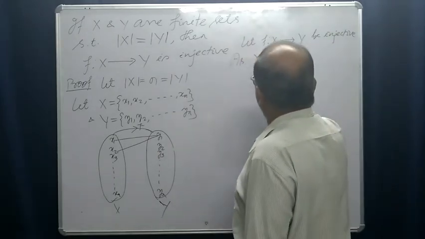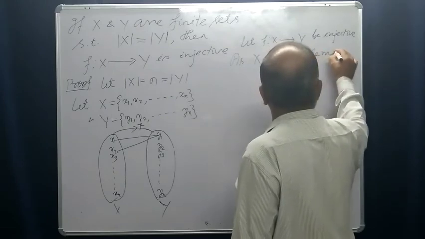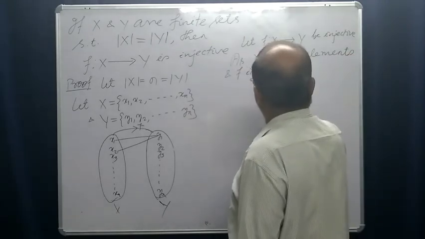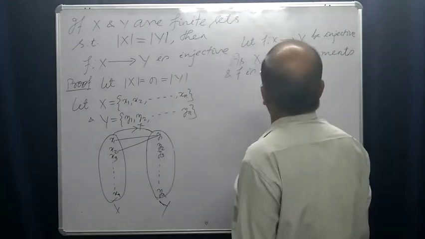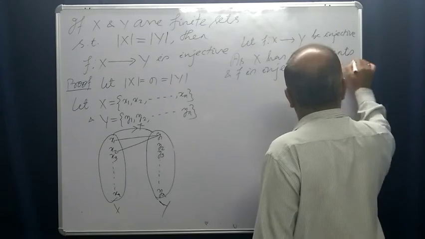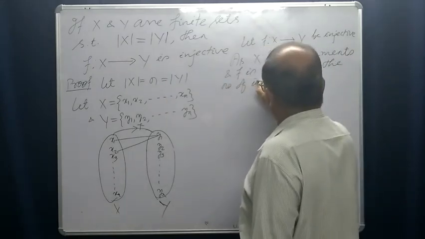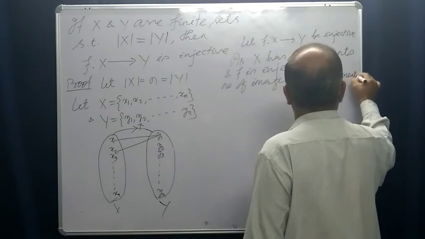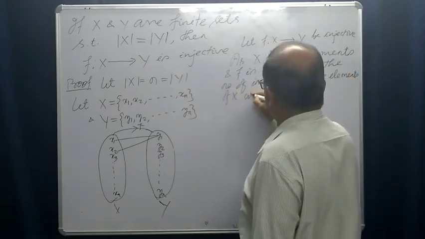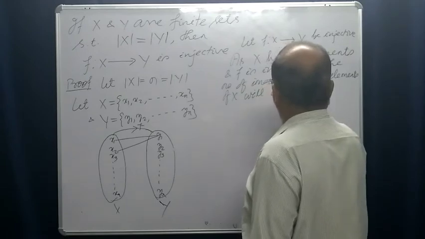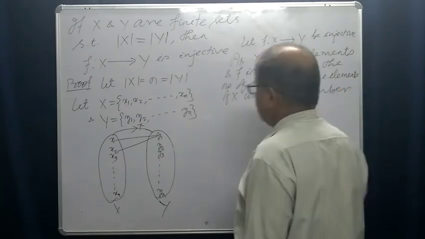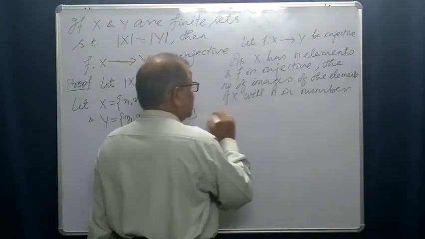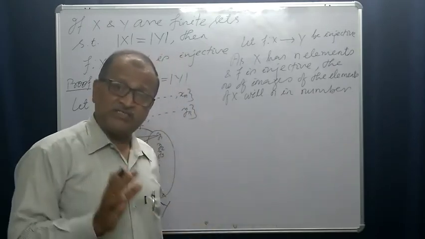As x has n elements and f is injective, the number of images of the elements of x will be n in number, and the image, the range of f, here you see, so n in number, cardinality of y is n.